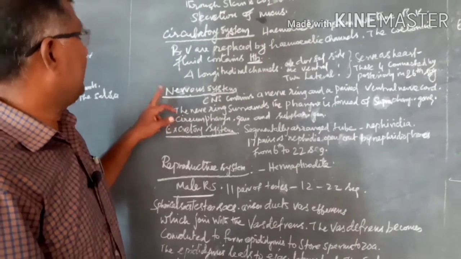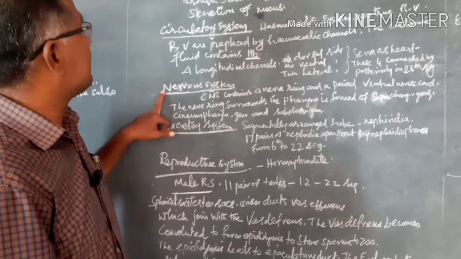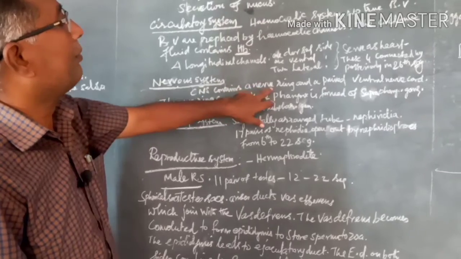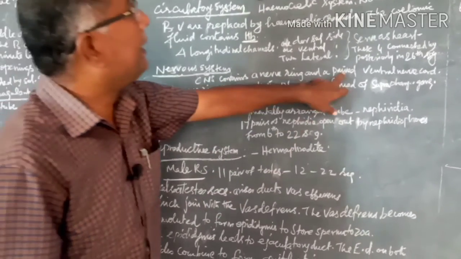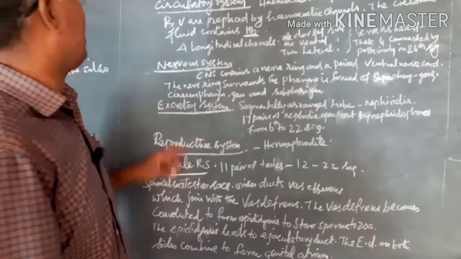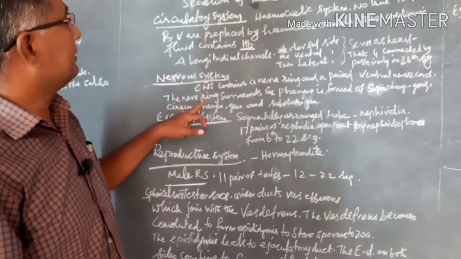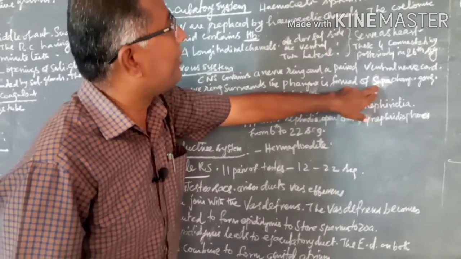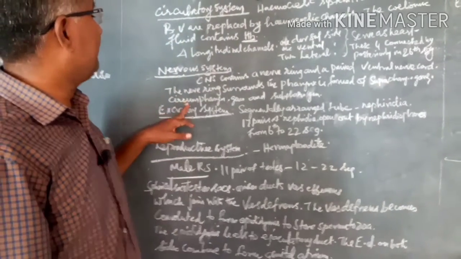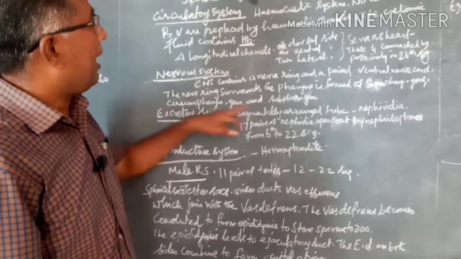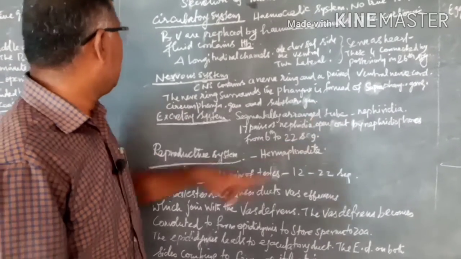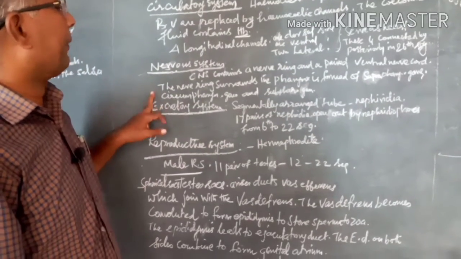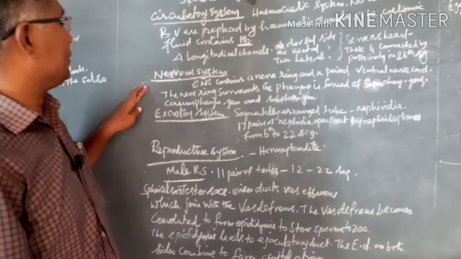Understand? Then next one is the nervous system. The central nervous system contains a nerve ring and a paired ventral nerve cord. The nerve ring surrounds the pharynx and is formed by the suprapharyngeal ganglion, circumpharyngeal ganglion and subpharyngeal ganglion. So these 3 actually act as a well-developed brain in leech.